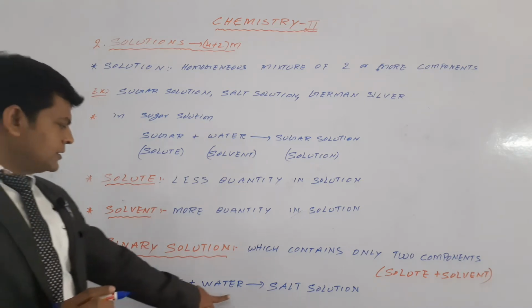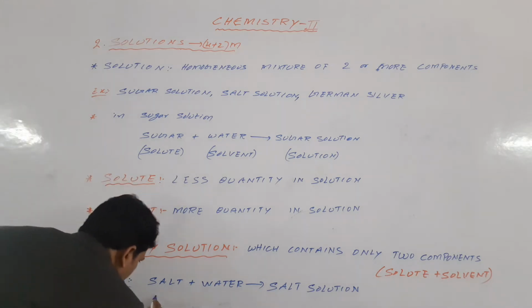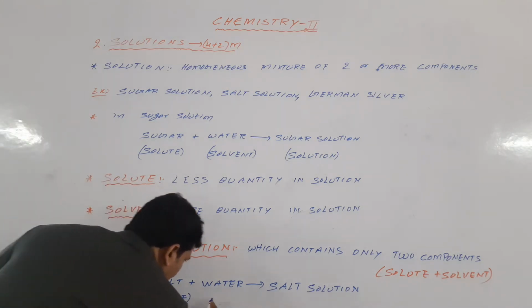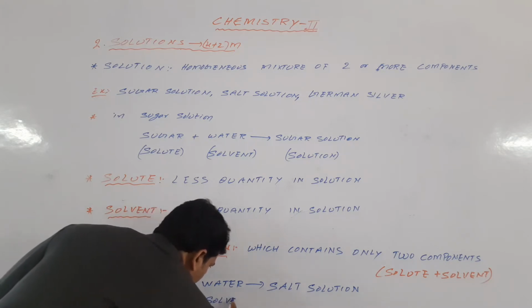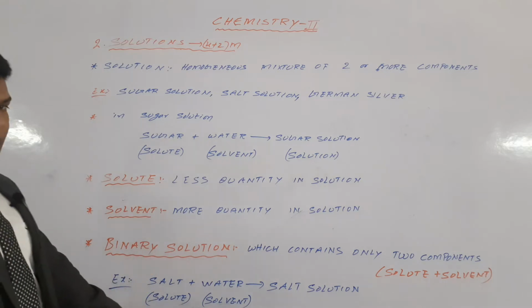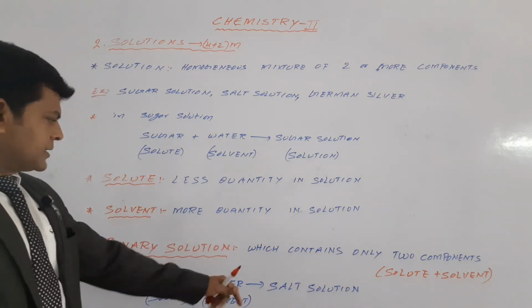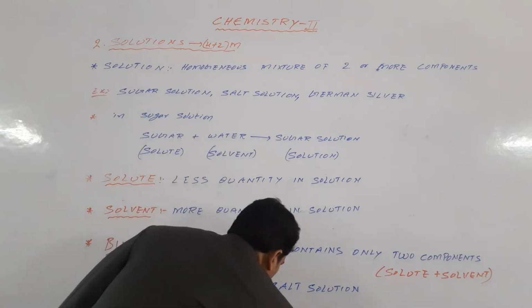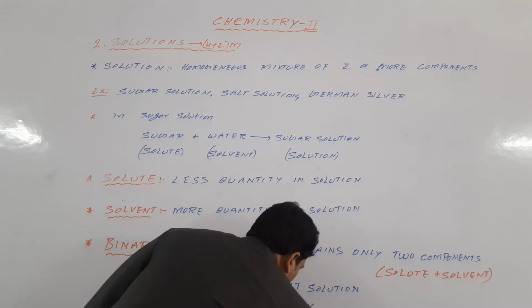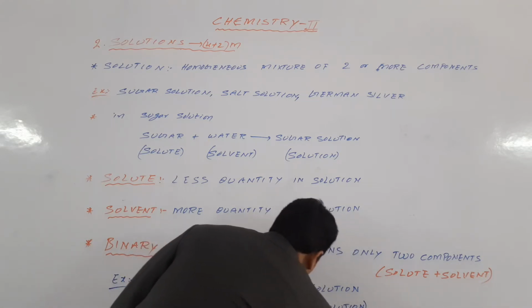Salt is the solute, and water is the solvent. The solution which contains only two components is called a binary solution.